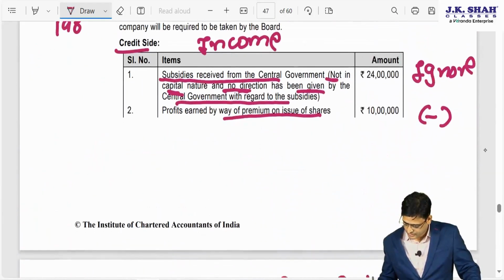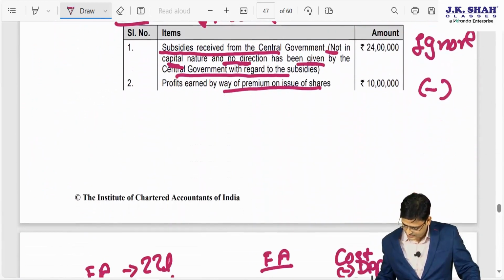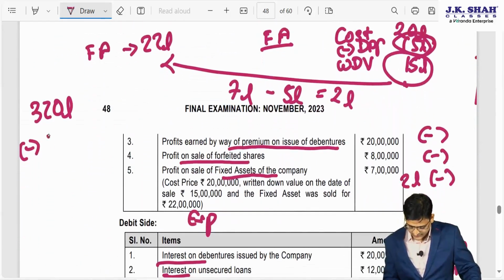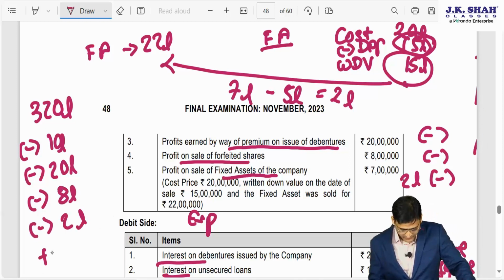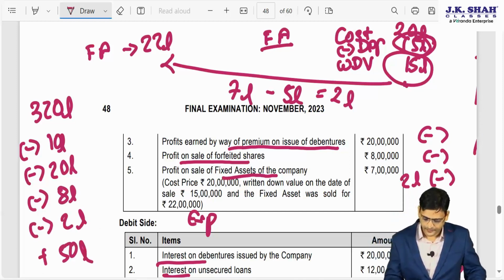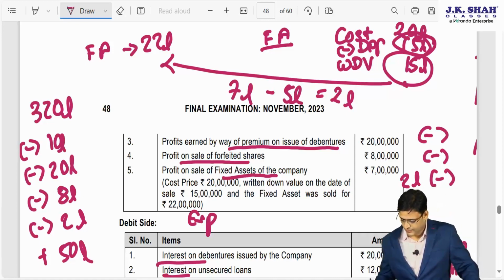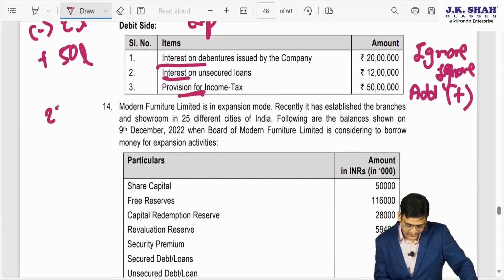We will reduce 10 lakhs, will reduce 20 lakhs, will reduce 8 lakhs, will reduce 2 lakhs, and will add back 50 lakhs. So see the value. 10 lakhs, 20 lakhs, 8 lakhs, 2 lakhs, 50 lakhs. So the value will come 230 lakhs.